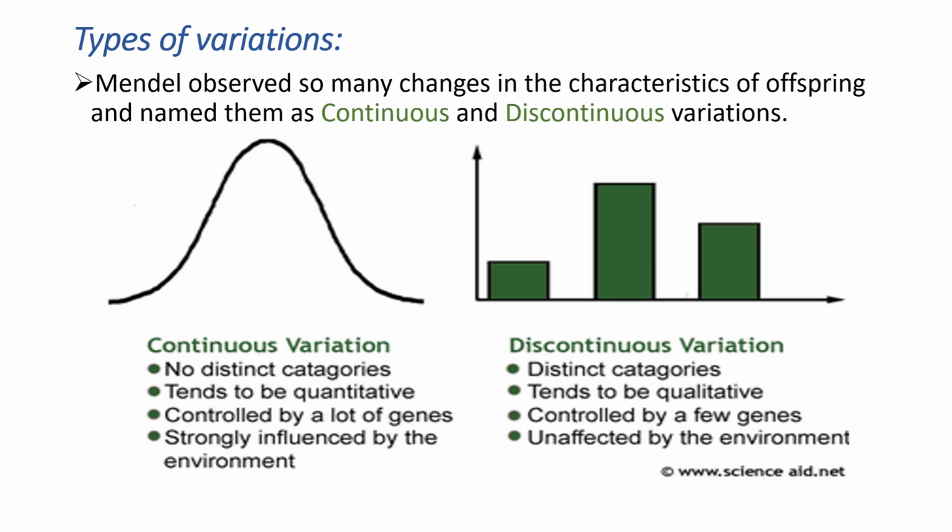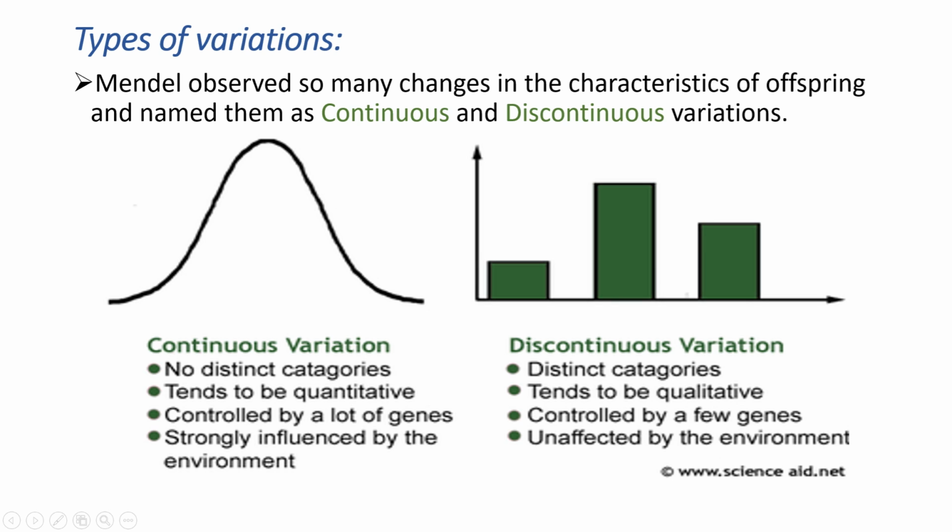So in the first generation we did not observe the wrinkled character in the plants. In the second generation, when we crossed those hybrid plants with each other, we got the wrinkled character also. The change that did not occur in the first generation appeared in the second generation, meaning it is not continuous. So he named those changes discontinuous variations.